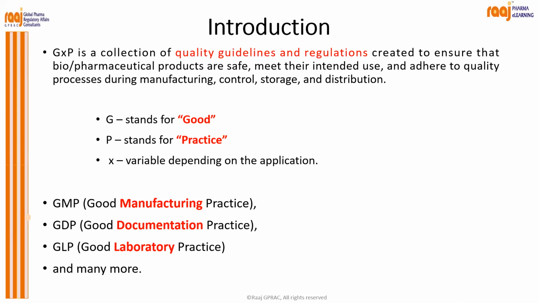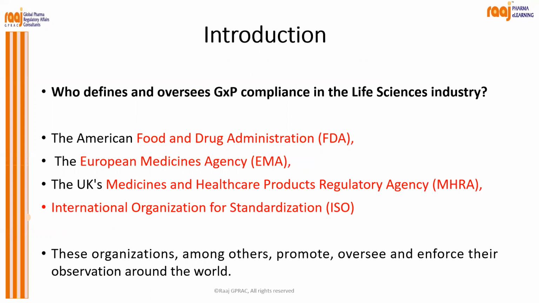So GXP, X is a variable you can term as good manufacturing practice or good documentation, good laboratory. When it is replaced with the C, that is GCP, good clinical practices. So we are talking about all these in today's session, and there will be one more terminology which is called GAM, good automated manufacturing process, that will also be considered during this GXP session.